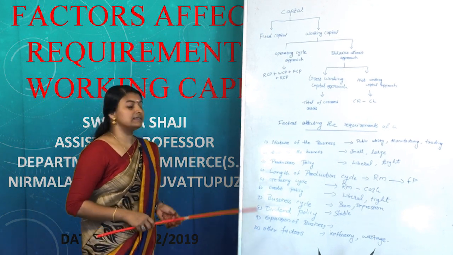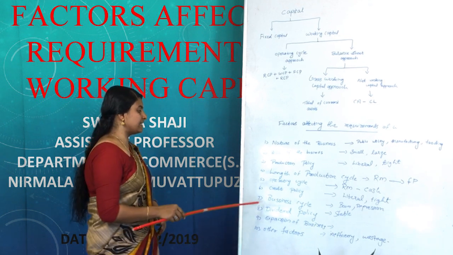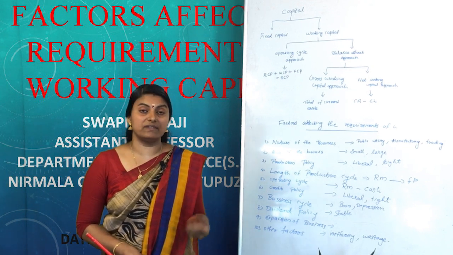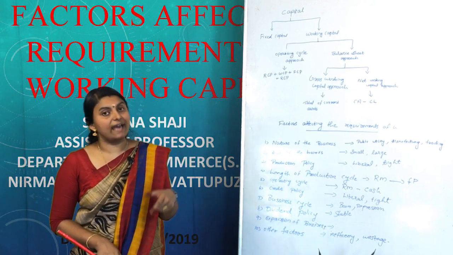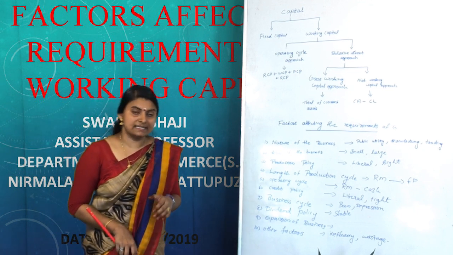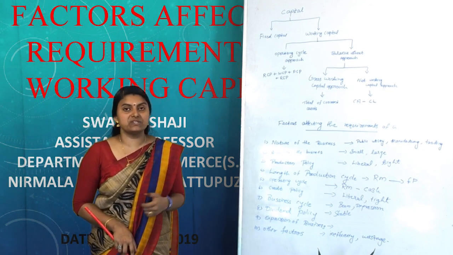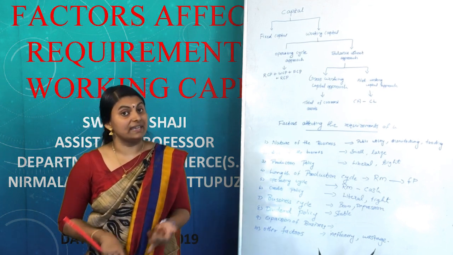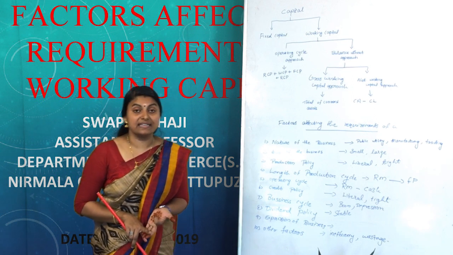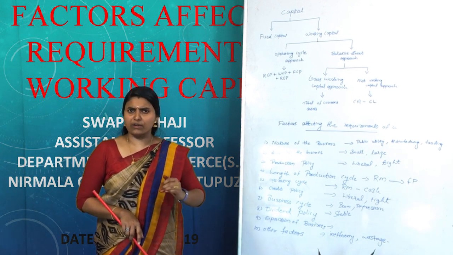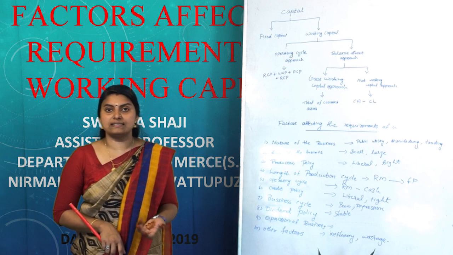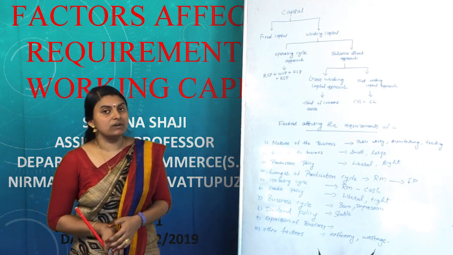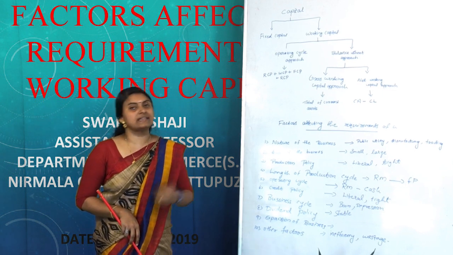The next factor affecting the requirement of working capital is the business cycle. The business cycle is a situation in which there is an alternate contraction and expansion of business activities. It includes boom, recession, depression, etc. During the boom period, there is an optimistic situation with an increase in sales, rise in price, increased demand, etc. So, in order to satisfy the increased demands of the customers, the firm needs to produce more and more goods and services. So, it will increase the need for working capital.